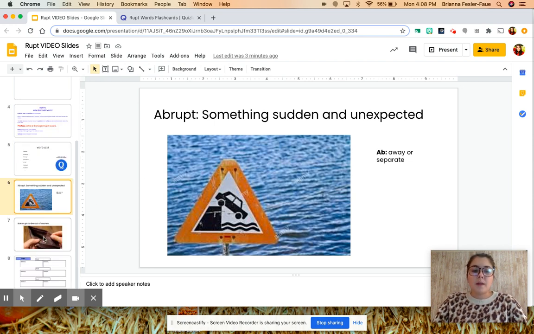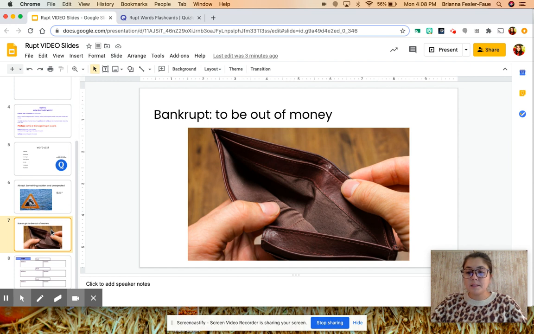So we've got one more that I'm going to do an example of, which is bankrupt. And I know that rupt means to break. I know that bank, like thinking of a bank, involves a lot of money. So if I'm breaking the bank, if I'm breaking money, I might not have any money left. That might leave me with nothing. So I know that that could mean to be out of money. So those are just a couple examples of words with the definitions and the pictures next to them, and just kind of how I got there using other root words and other keywords of the word as a whole.